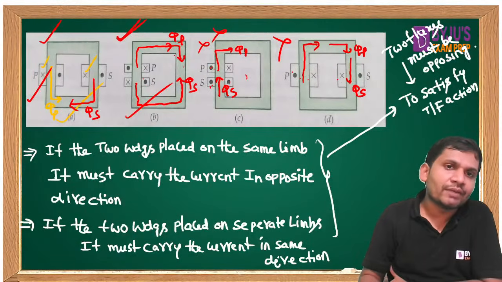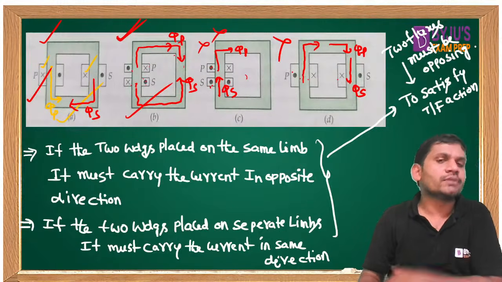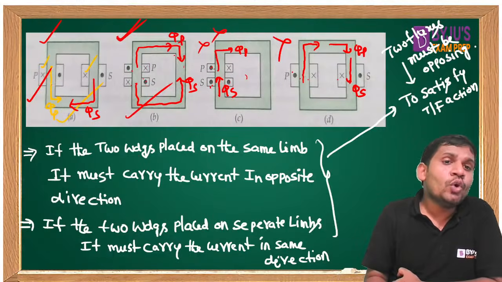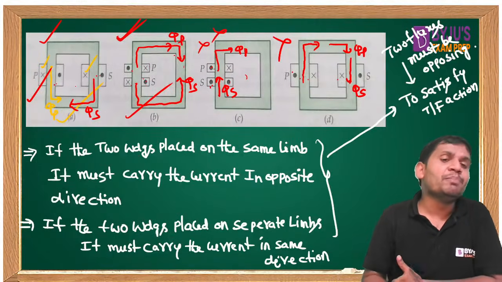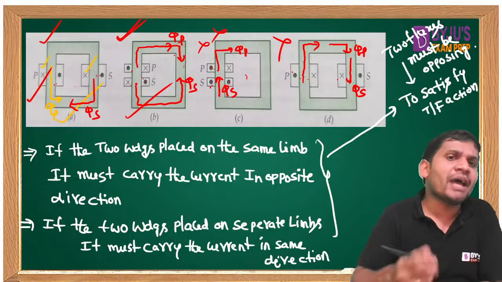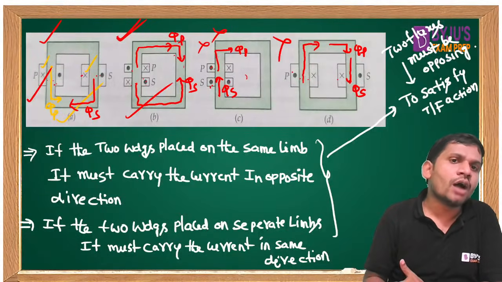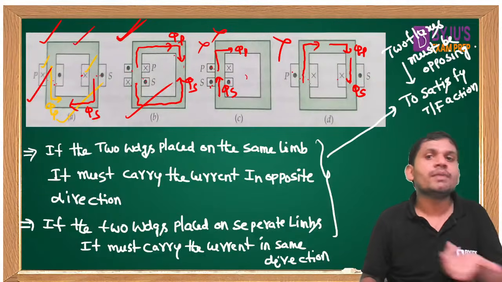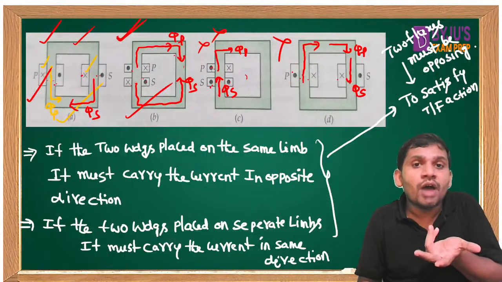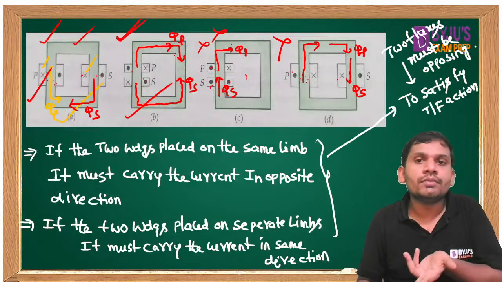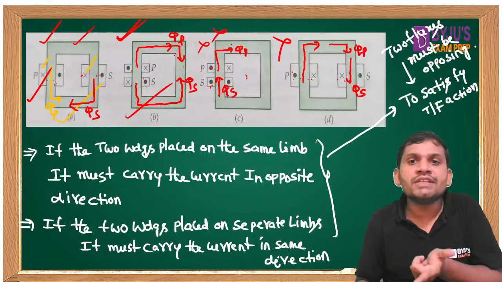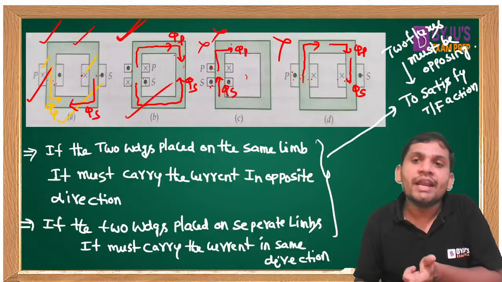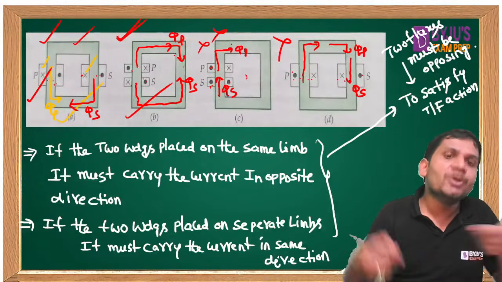This is satisfying because dot, cross, cross, dot is satisfied. If the two windings are placed on separate limbs, they must carry the current in the same direction: cross, cross, dot, dot is satisfied. That's why it is correct. But here it is dot and also dot, that's why it is wrong. It is dot and cross on separate limbs, so it is also wrong. That's why A and B are correct.